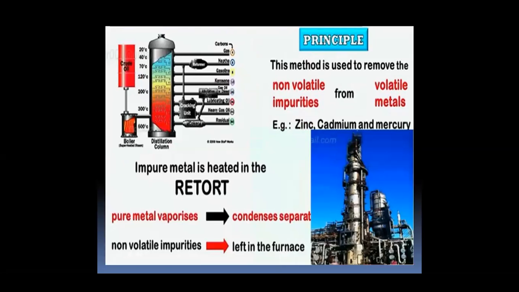During distillation, which can be used to remove non-volatile impurities from volatile impurities, impure metal is heated in the retort, where the pure metal vaporizes and gets condensed separately, whereas the non-volatile impurities are left in the furnace.